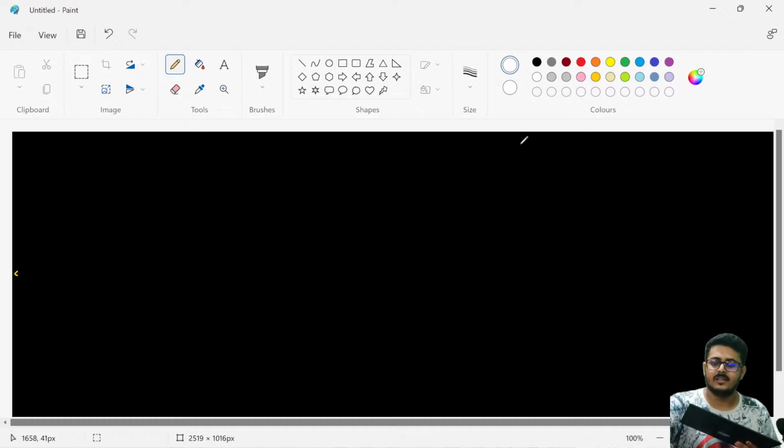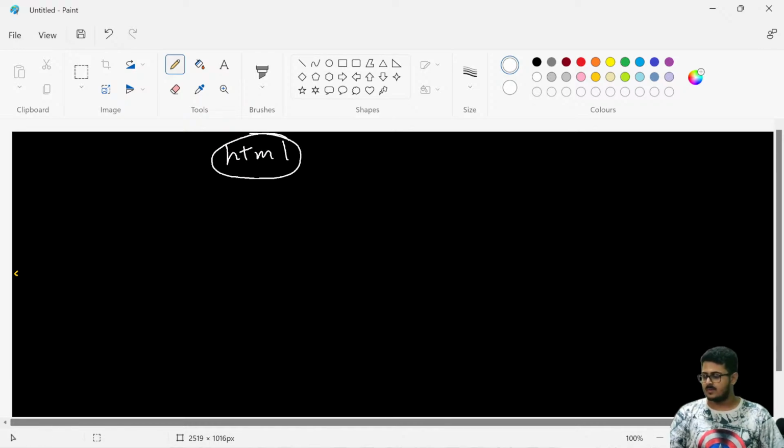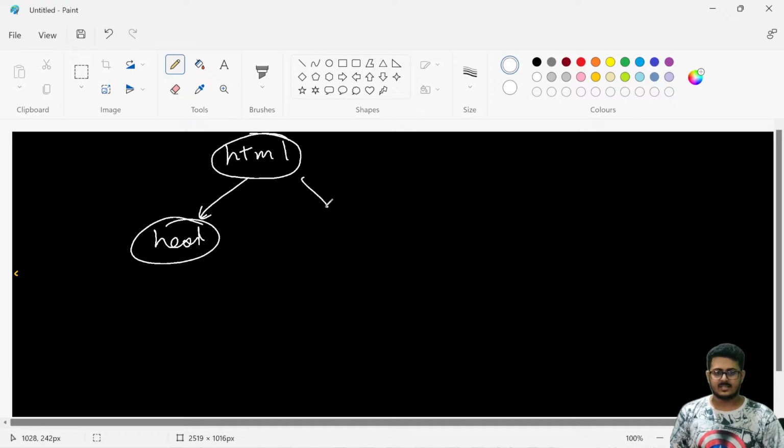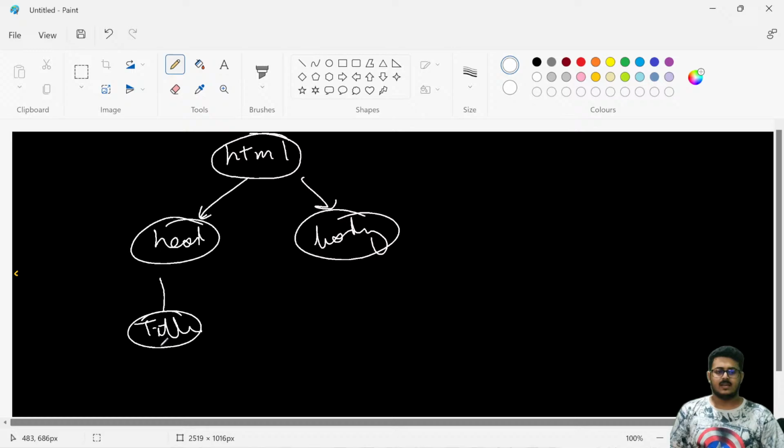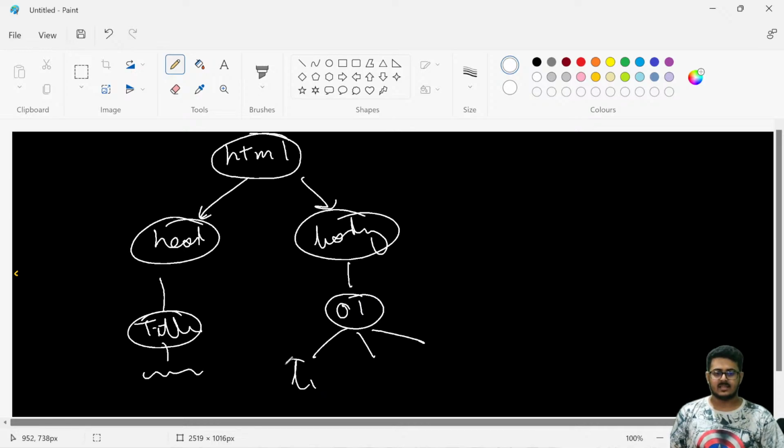So let's start off with the tree itself. When you are looking at a tree, it will start off with HTML on the top. There are two children to HTML. The first child is your head tag, and the second child is your body tag. Inside your head tag, you have your title, and inside your title, you have some gibberish. Inside your body tag, you have your OL tag, and the OL tag has 3 different LI tags, and each of those LI tags has some gibberish inside of them.